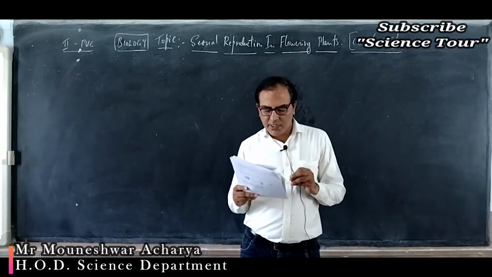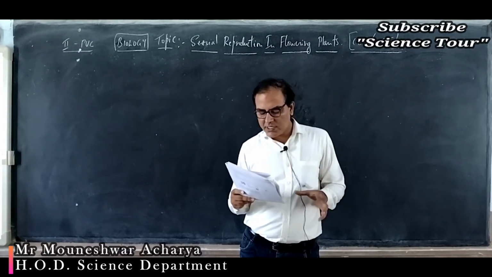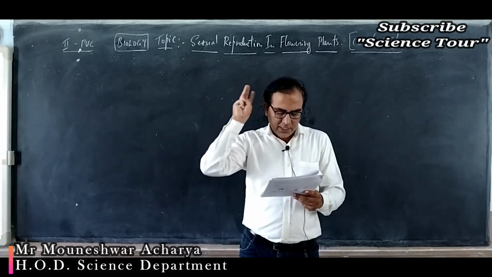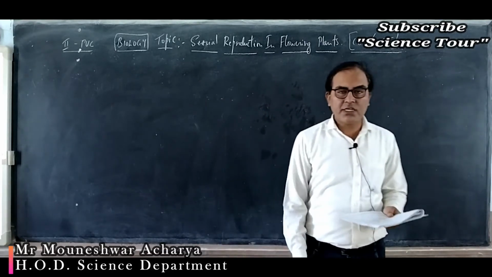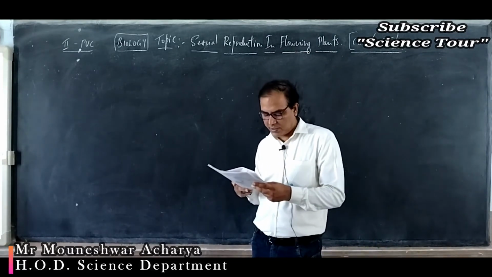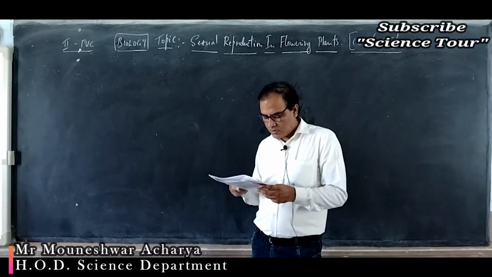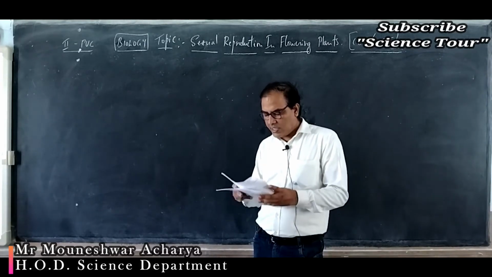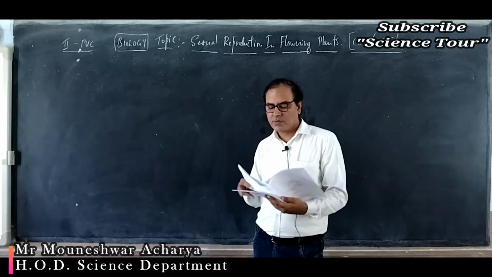Next, question number 5. The number of mitotic generations required to form a mature embryo sac in most of the flowering plants, it is 3. First division results in the formation of 2 nuclei, second 4 nuclei and third 8 nuclei. So, the megaspore contains a single nucleus which undergoes 3 mitotic divisions.